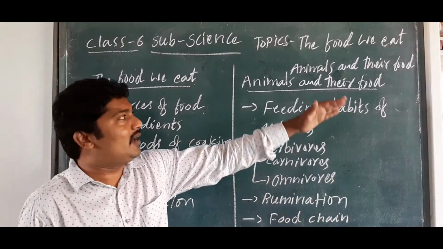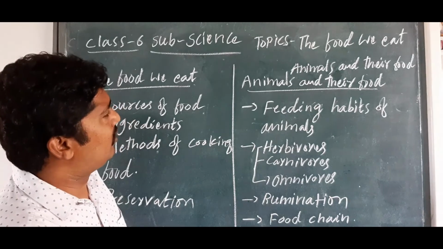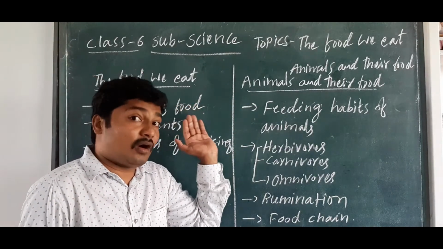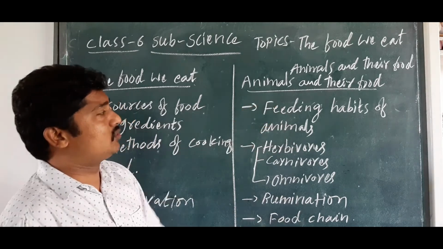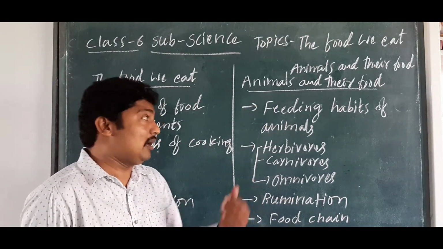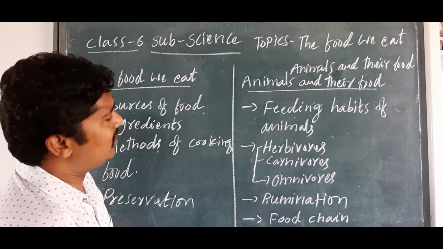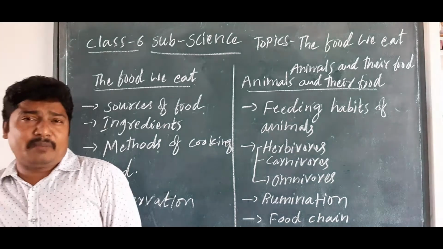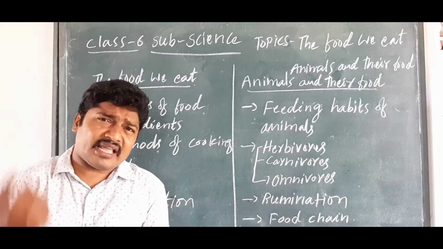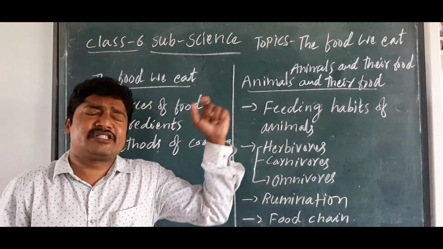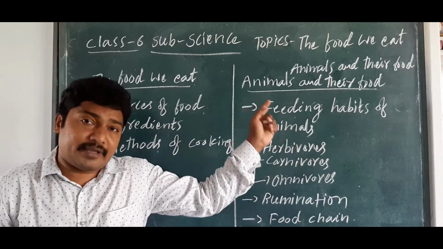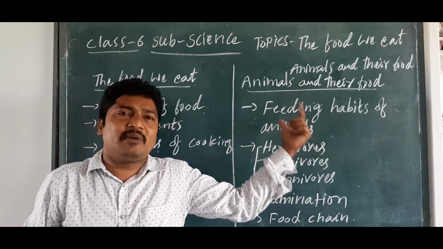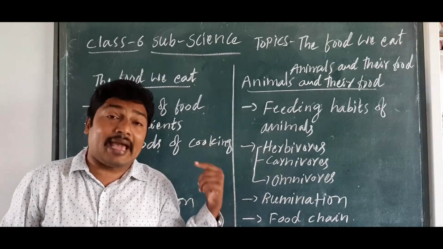Coming to the point of the animals and their food. This lesson I already explained and also gave for this revision. But once again I am going to talk about the feeding habits of animals. This is very important, how people have feeding habits. The same thing is also applicable to the feeding habits of animals. Animals also have feeding habits.